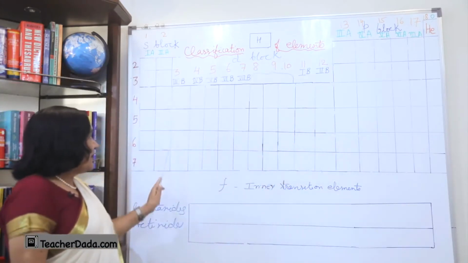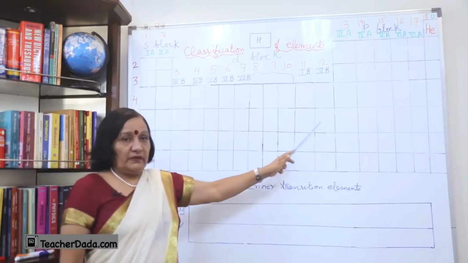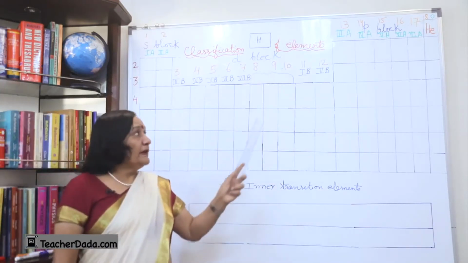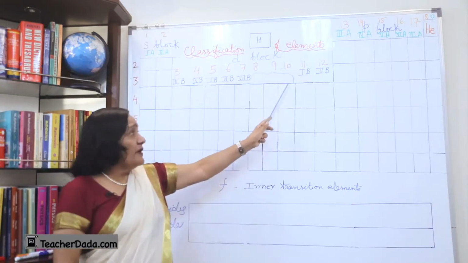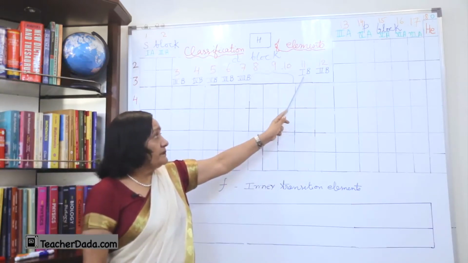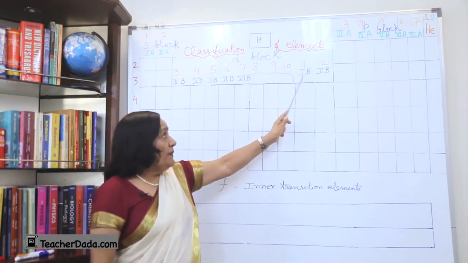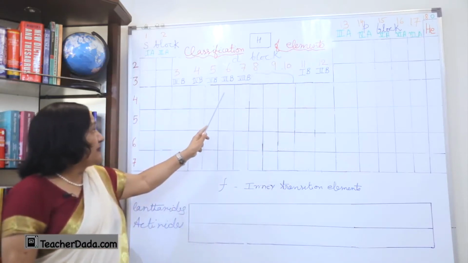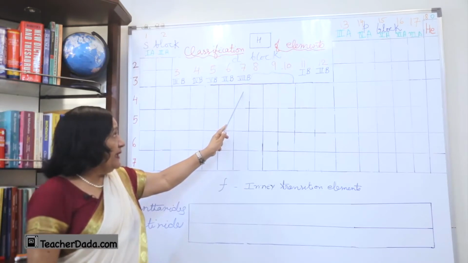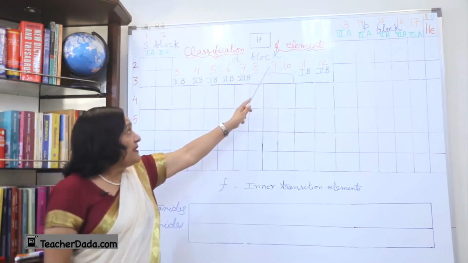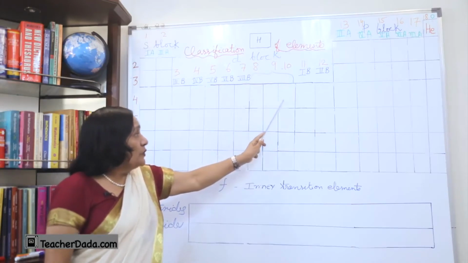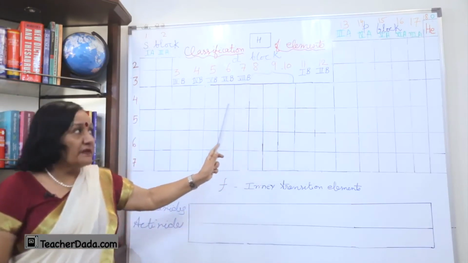Now, inside we have the D block, but mind you, here the numbering starts from here: 1B, 2B, 3B, 4B, 5B, 6B, 7B, and then this is the 8th group, and it has 1, 2, 3 elements.